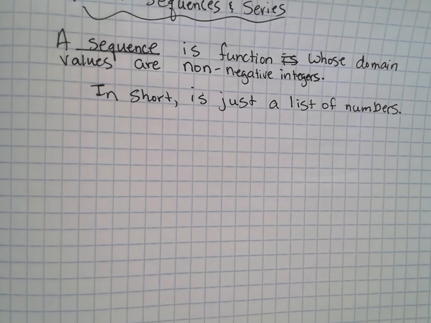Odd numbers. 1, 3, 5, 7, ... Even numbers. 2, 4, 6, 8, ... Multiples of 4. Multiples of 10s, right? Those are going to go on forever.